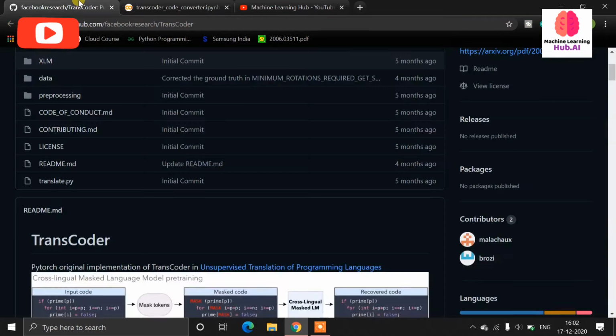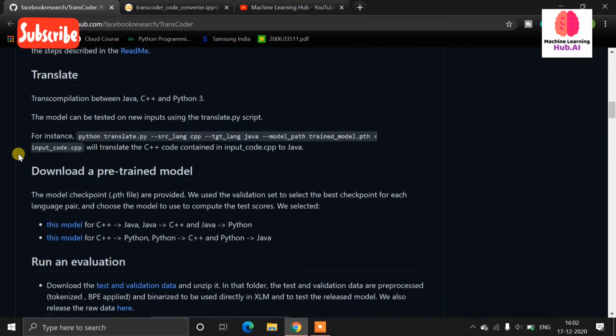Now we need to download the models. So obviously we are using a pre-trained model. Here there are two types of models available. So why are there two types of models? This model is for converting C++ code into Java code, Java to C++, or Java to Python. If you want this conversion, you need to use this model. If you want to convert your C++ code into Python, or Python code into C++ or Java, then you need to use the other model. So there are two types of models, and you can download one according to your use.